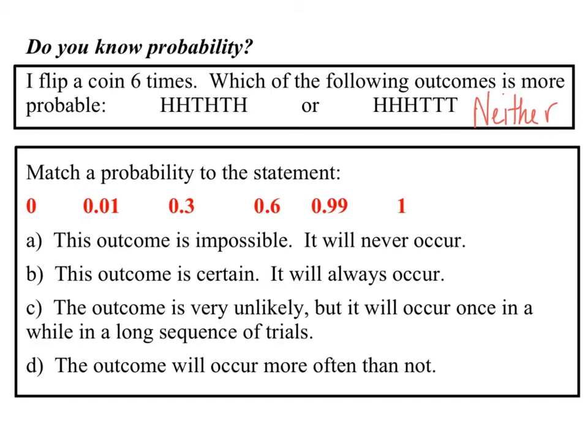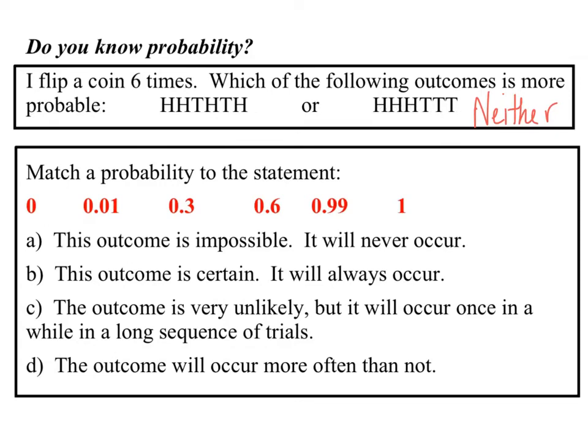However, if I say what's the probability of getting 6 heads versus what's the probability of getting 3 heads, 3 tails in any order, it is more likely to get 3 heads, 3 tails if the order doesn't matter. Okay, so that's something we're going to talk about as time goes on. But in this case, because the order is specified, they each have the same probability.